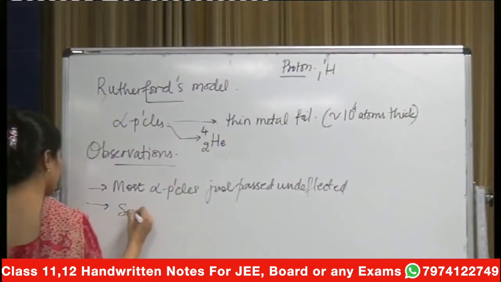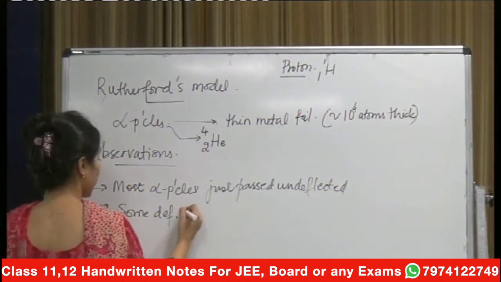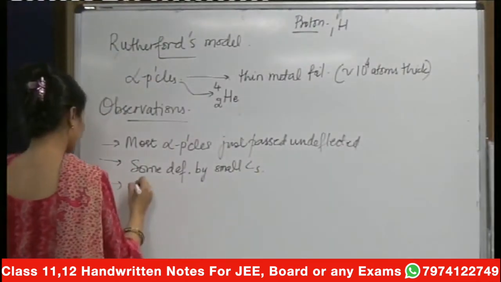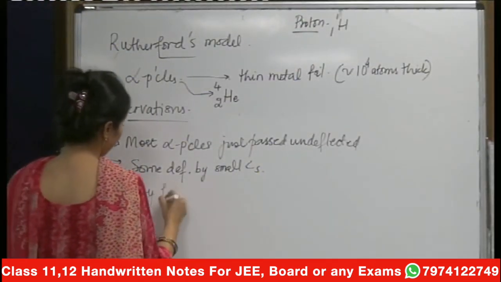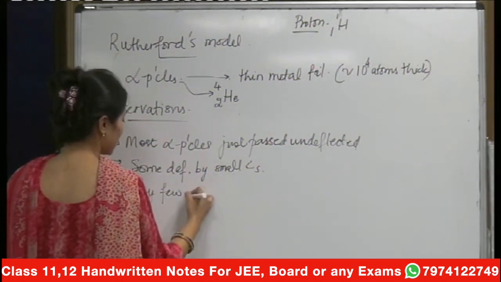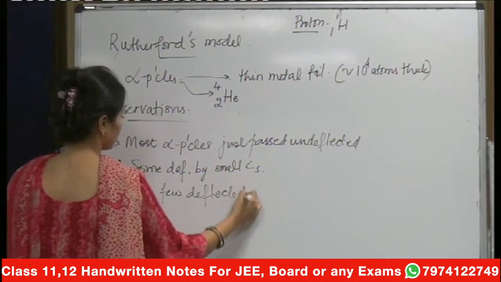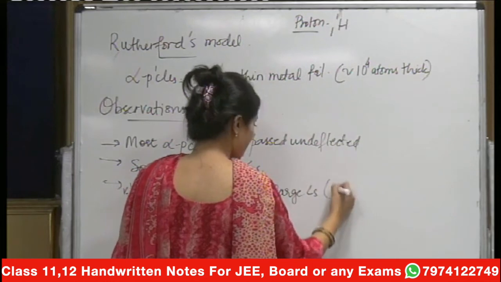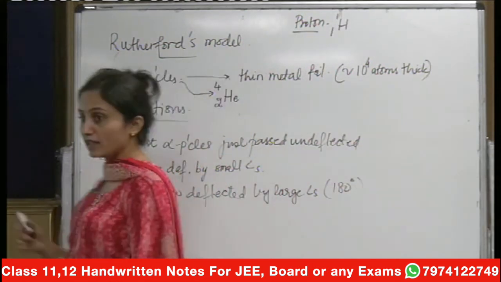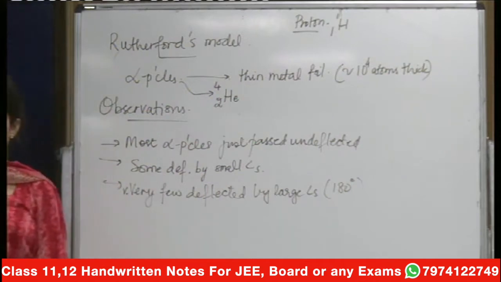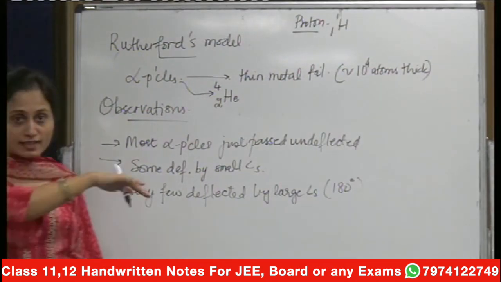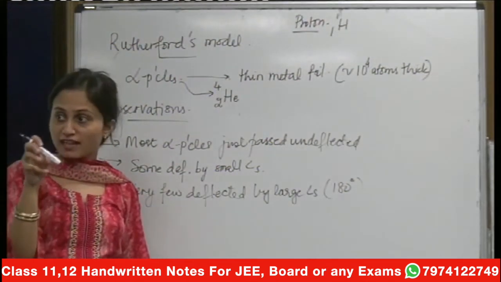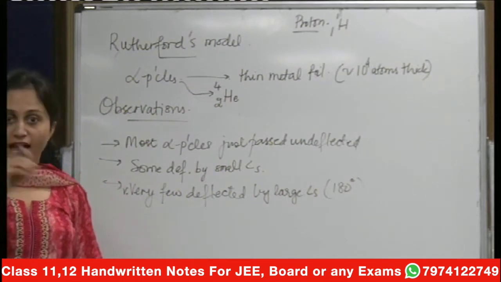Then it was found that some of them got deflected by small angles, and very few in fact got deflected by large angles, and some even to the extent of 180 degrees. 180 degrees means that they are just retracing their path back. So there is something in the middle of the atom which has almost the same charge as the alpha particles.